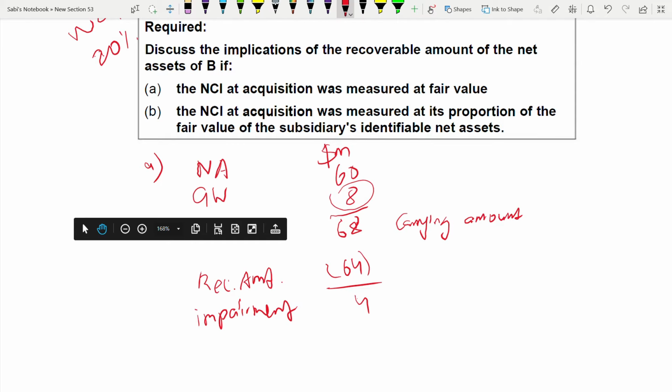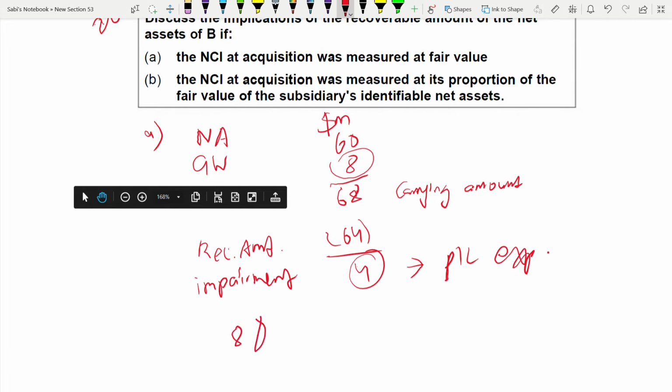So this 4 impairment will go where? P&L as an expense. And how will you allocate it? You will allocate 80% of it, which is 3.2, and 0.8 will be to the NCI. This is 20% of that 4 impairment. So this goes to NCI, this goes to the group or the parent.